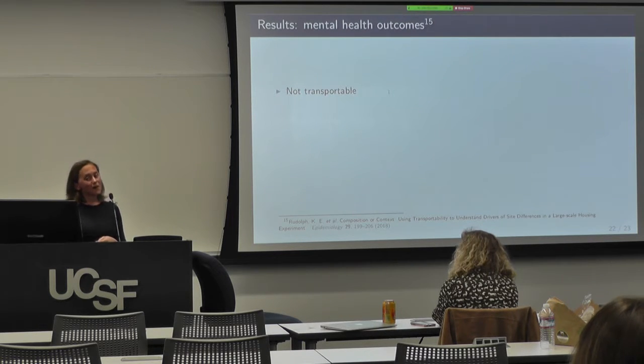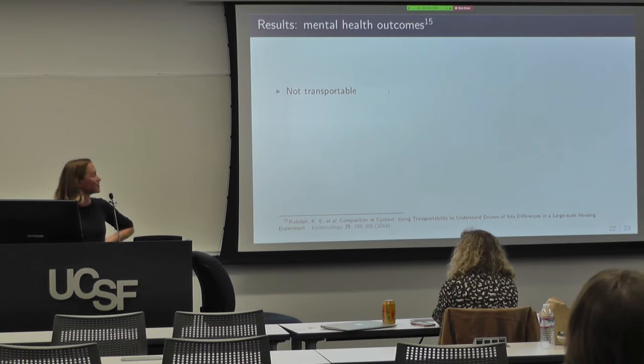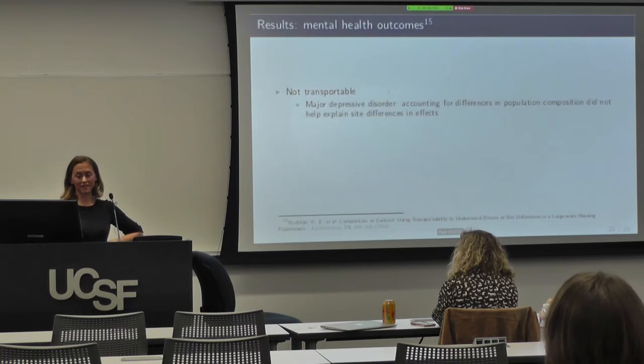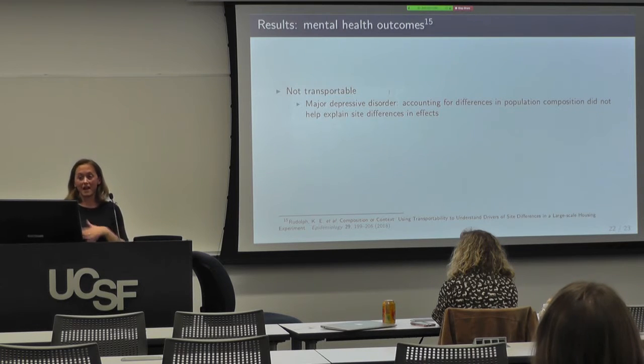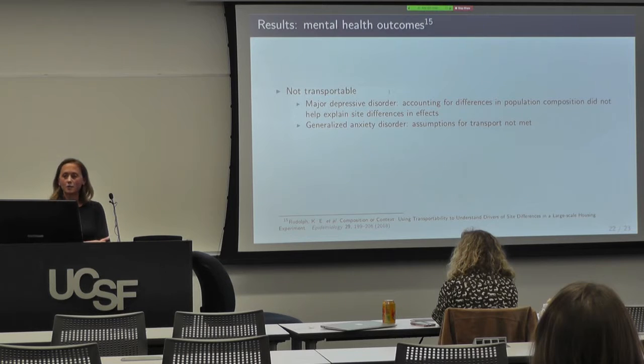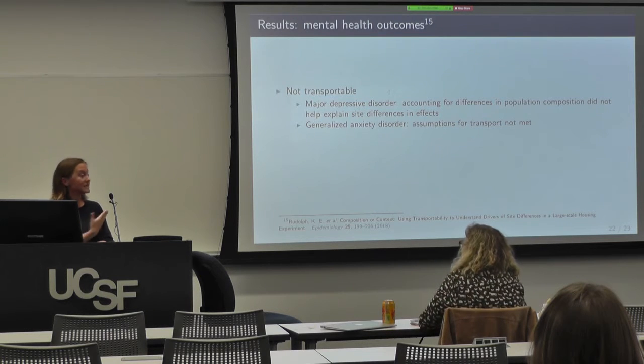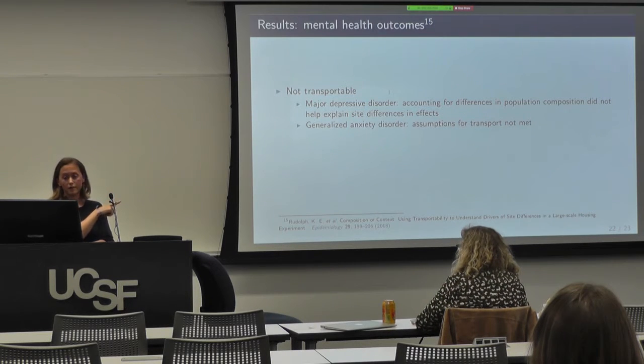Now, this wasn't always the case. We did this for a couple of mental health outcomes that we found weren't transportable, actually. So major depressive disorder, we didn't explain any of the site differences. And generalized anxiety disorder, I didn't talk about the assumptions required for this, but one assumption is a common outcome model across sites. We actually had evidence against that for this particular outcome, so we couldn't move ahead with transporting it.